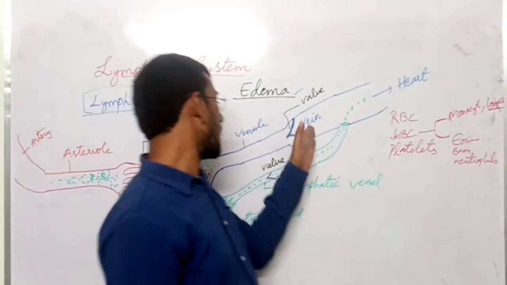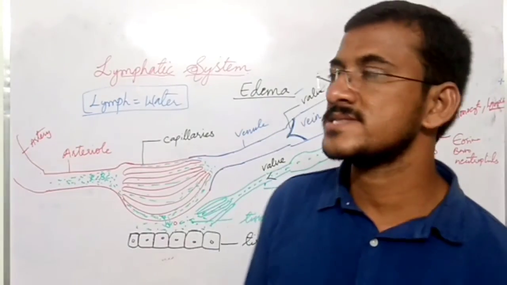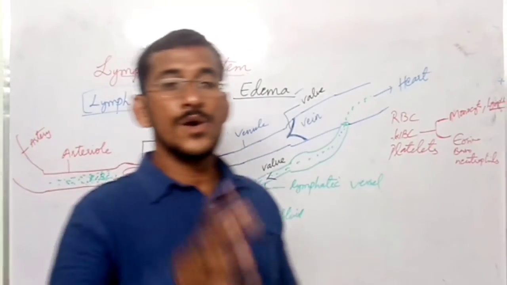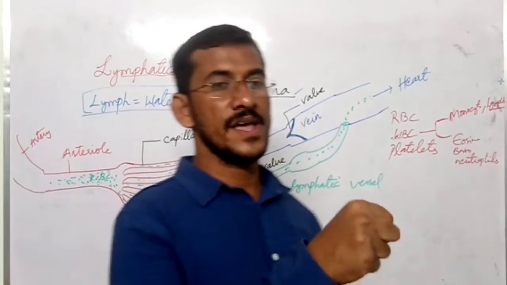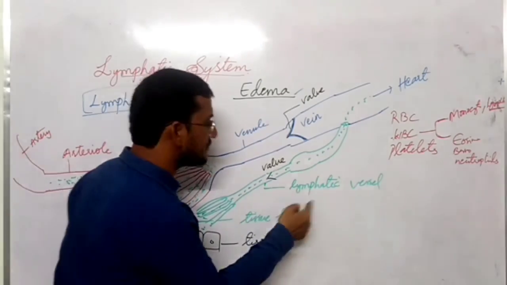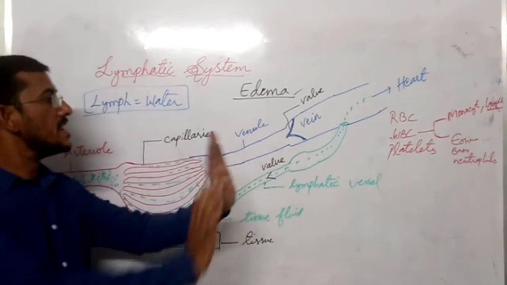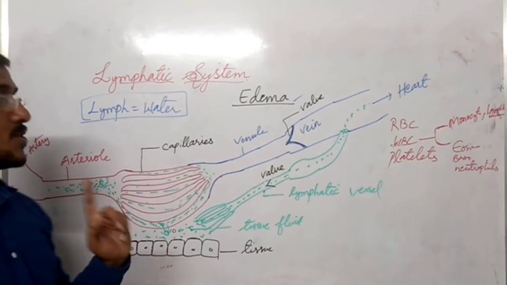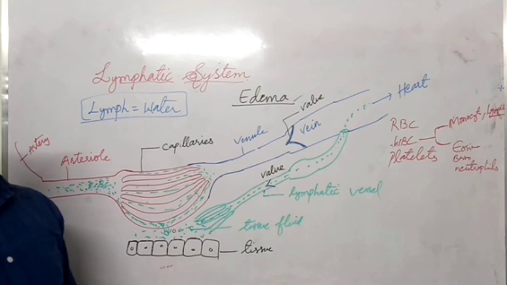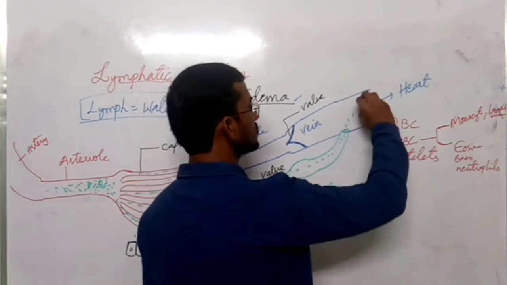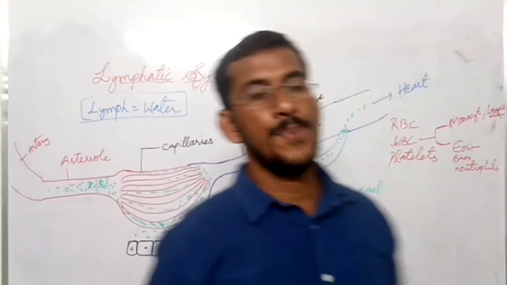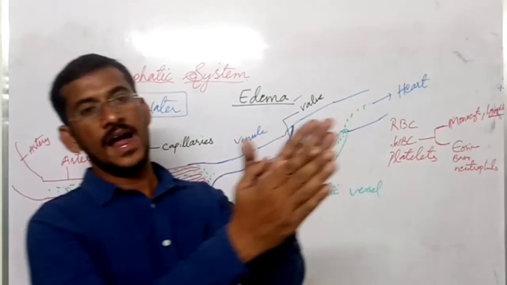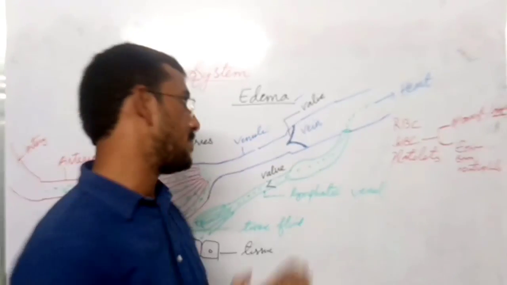But in veins and lymphatic vessels, some sort of pressure or pushing is required. So here muscle contraction helps the veins and lymphatic vessels and pushes the blood in them to move forward and circulate. Here one more point about veins and lymphatic vessels: lymphatic vessels take tissue fluid to the veins and veins take the blood towards the heart. So for pushing towards the heart, contraction of muscles helps.